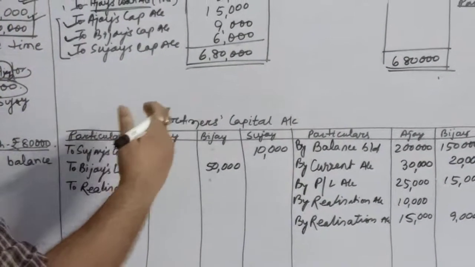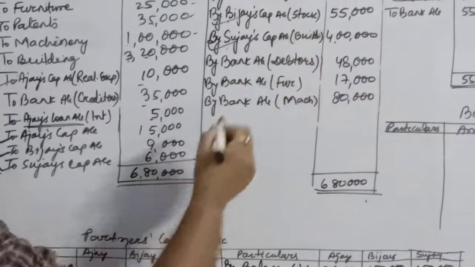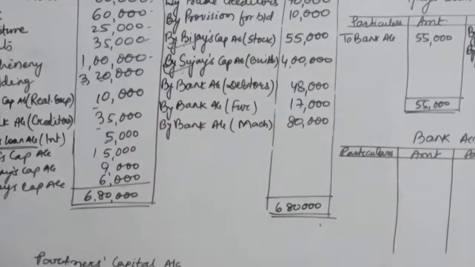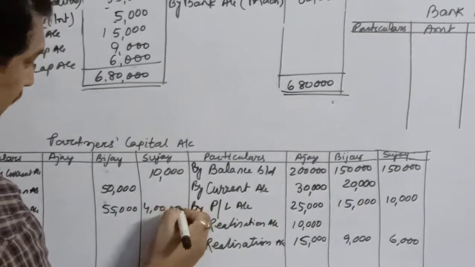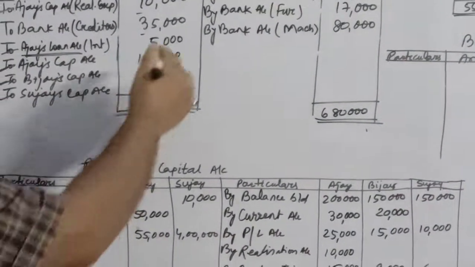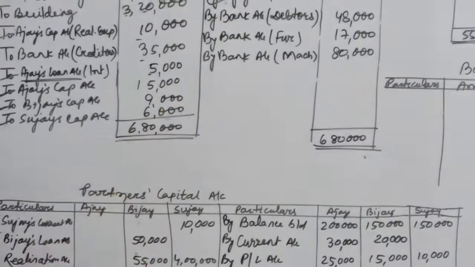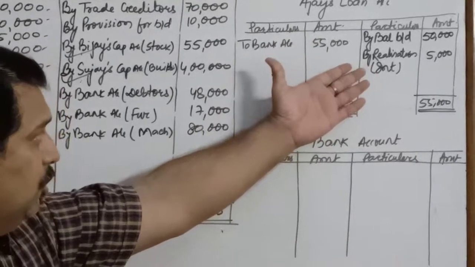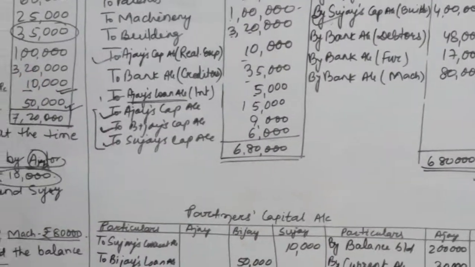We'll write only for Bijay and Sujay. Bijay's capital is 55,000 and Sujay has taken over building for rupees 4 lakhs. So that will get debited. Now there is no more name of the partner. Obviously, we will check this also. Is there any name of the partner? No. So, it's all done.